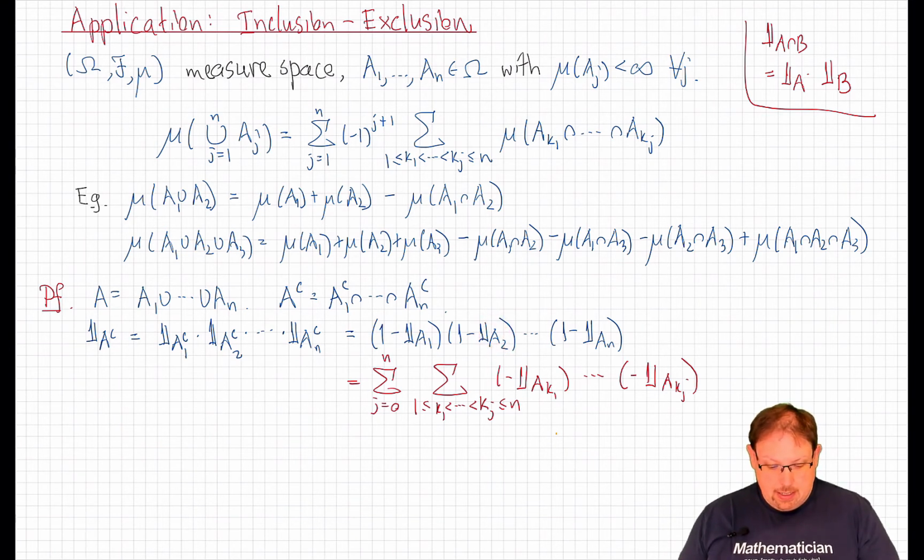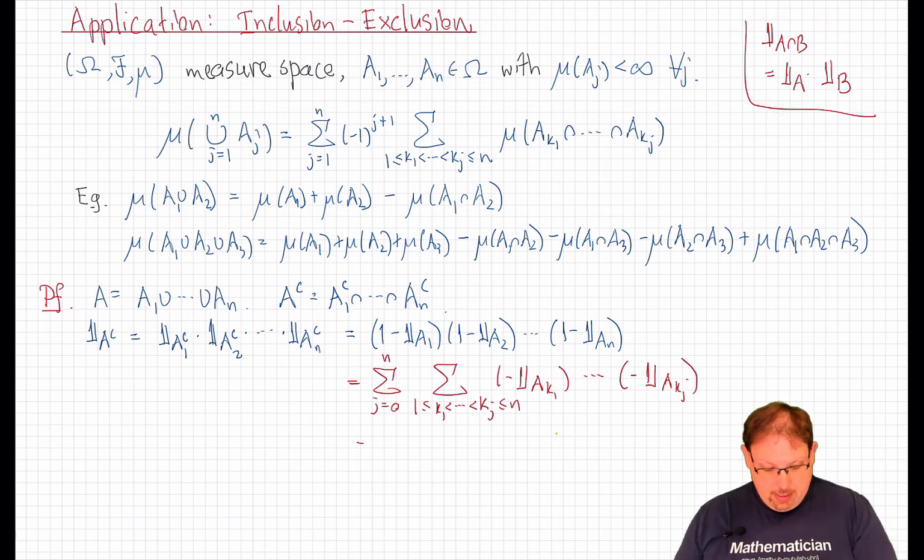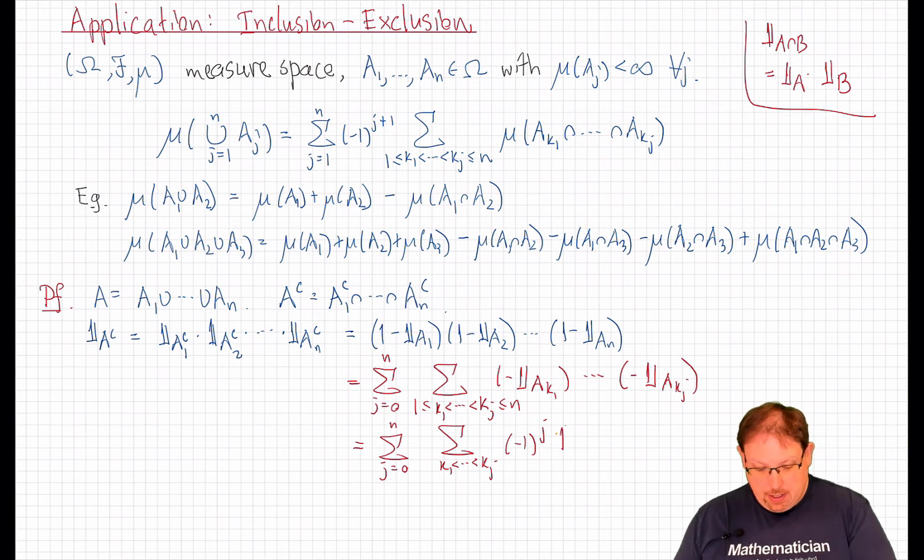And we've organized this sum over all of the terms where we chose exactly j of them to be not 1s but indicator functions. Well, these are all the possible places that we could have chosen for those indicator functions. And there's the whole sum. Now we simply recombine this using this observation here, and note that this is the sum, j going from 0 up to n, of that same sum over k1 less than up to kj, of minus 1 to the j, there are j minus 1s there, times the product of the indicators is the indicator of the intersection.